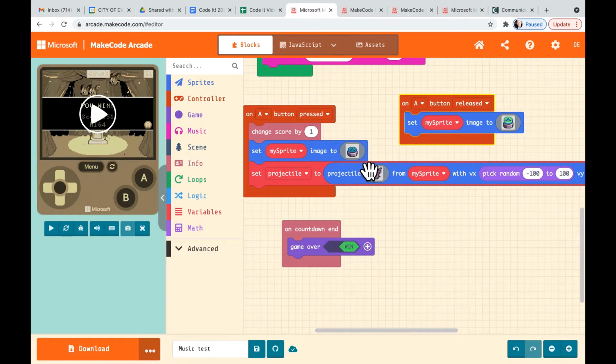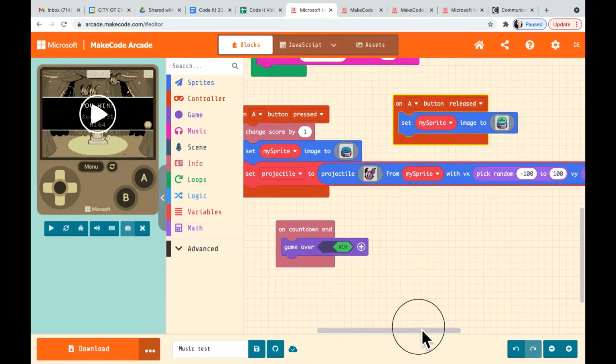And this image is going to trigger the image for the A button looking like it's pressed. Then this set projectile to projectile. This is the bat, meaning every time I press the A button, the score goes up by 1 and a bat will fly out of the A button.